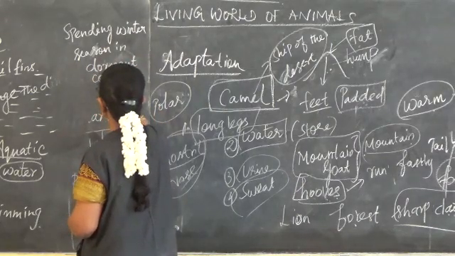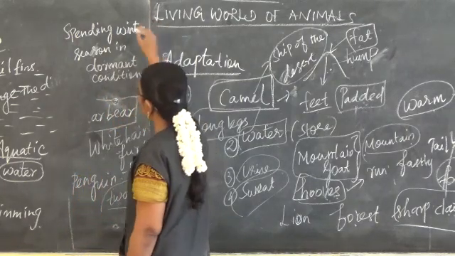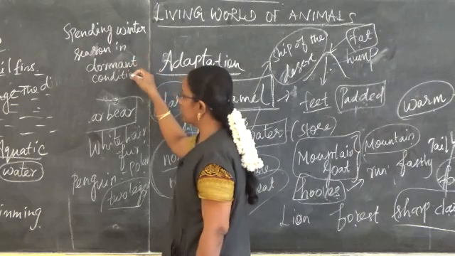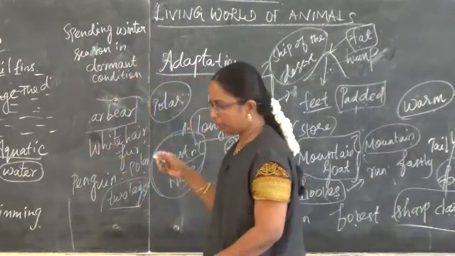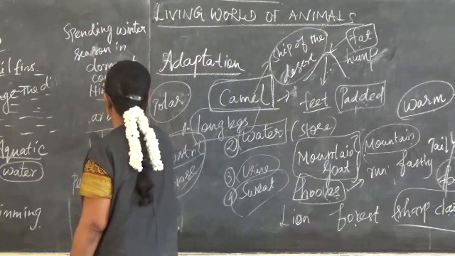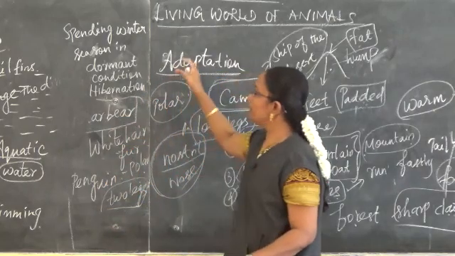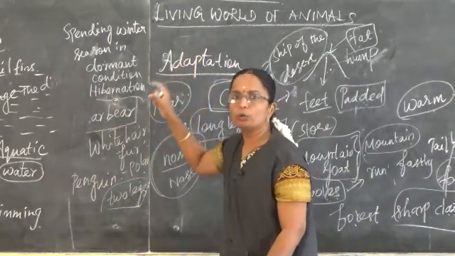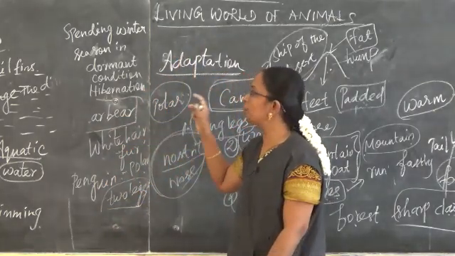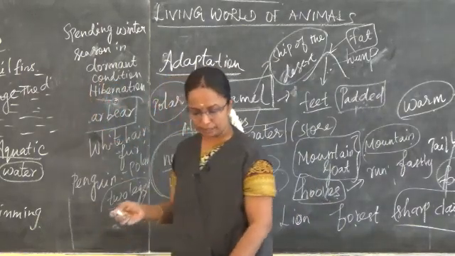So that is known as dormant condition. They are spending their winter season in dormant condition. So such kind of activity is known as hibernation. During winter season they will not do any activity. They will sleep in such season. So that is known as hibernation.